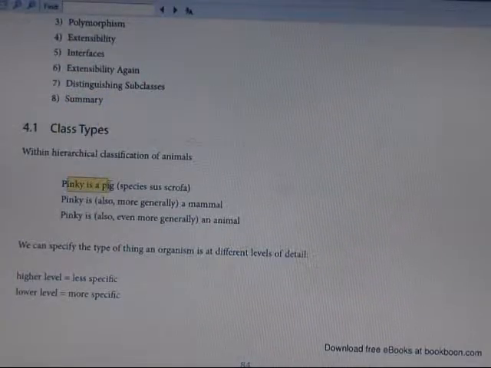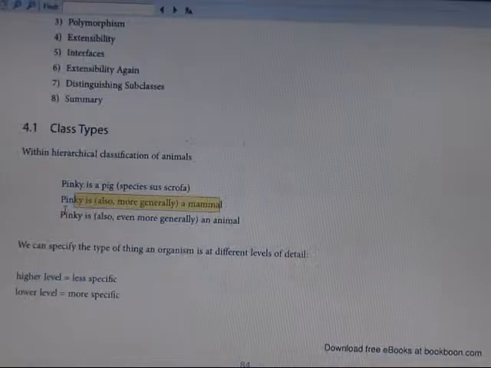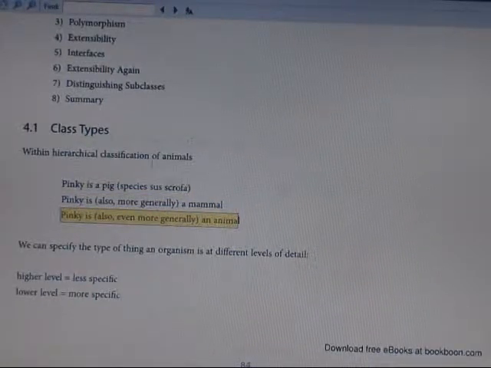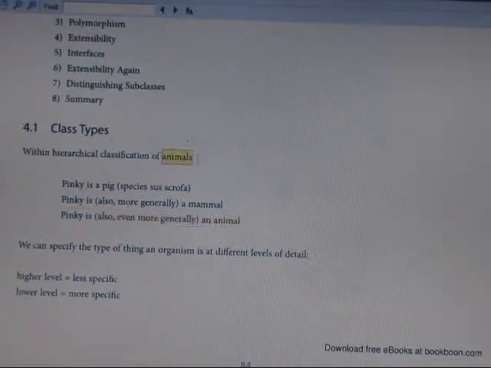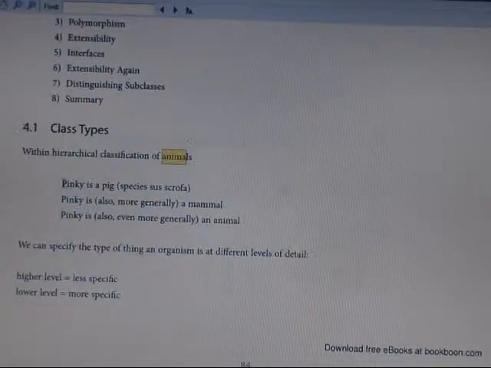So now we're talking about class types. Pinky is a pig. In this case, Pinky is also a mammal, and Pinky is also an animal. This is the classification of the animal.